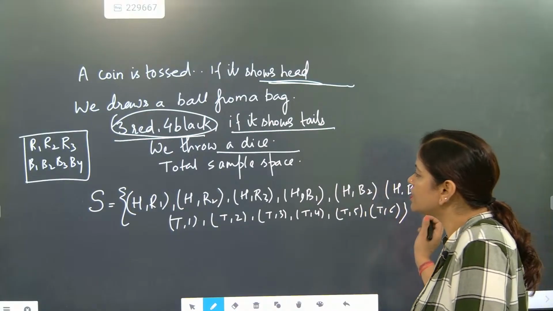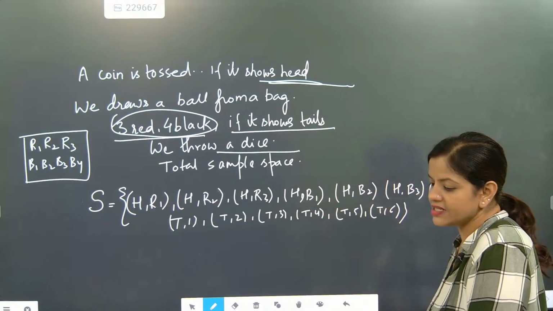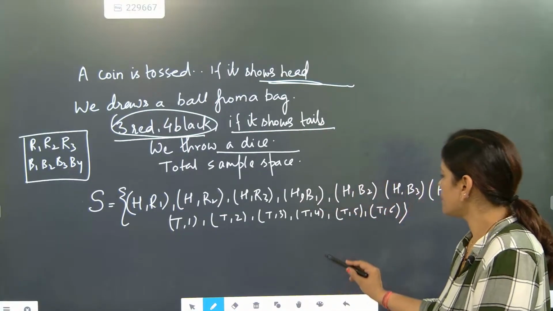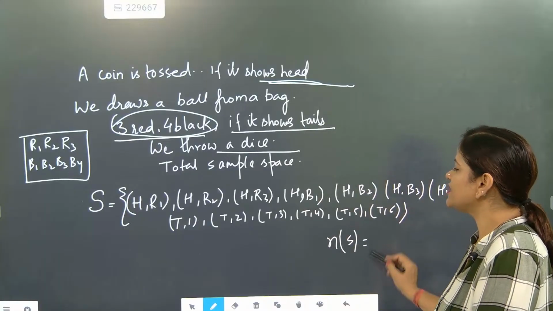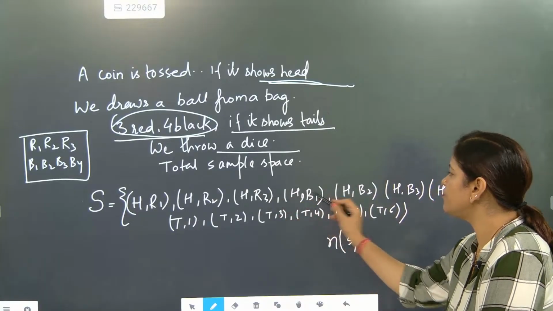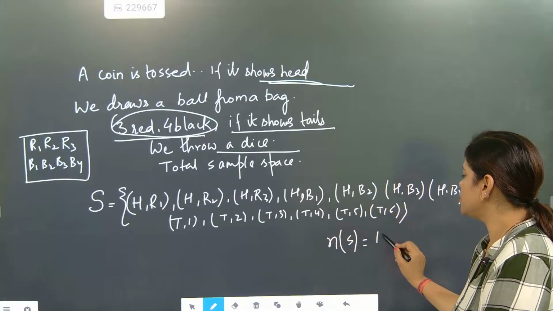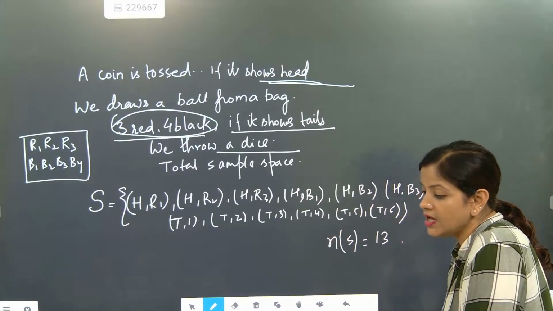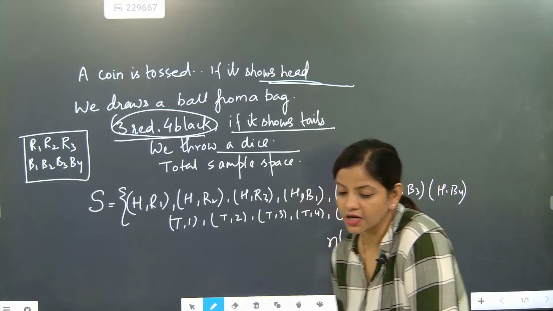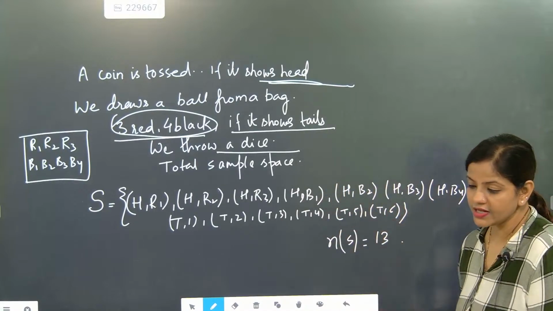So beta, what is the total sample space? 7 plus 6. What is the total sample space coming here, beta? 1, 2, 3, 4, 5, 6, 7, 8, 9, 10, 11, 12, 13. So total it is coming as 13. I hope that is absolutely correct, beta. Correct, Gagan. So this is a way of writing the answer.